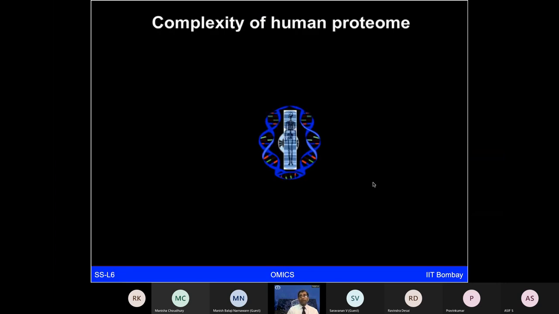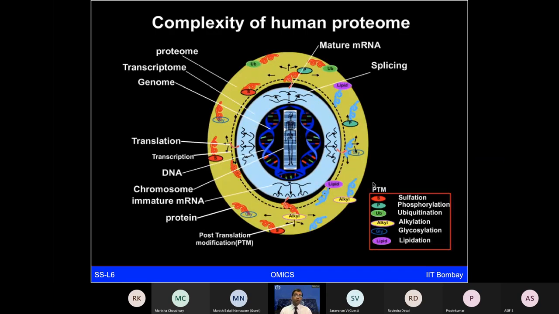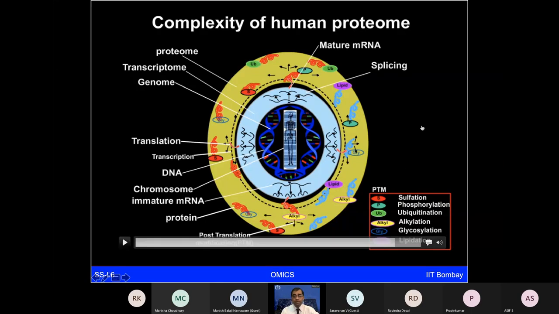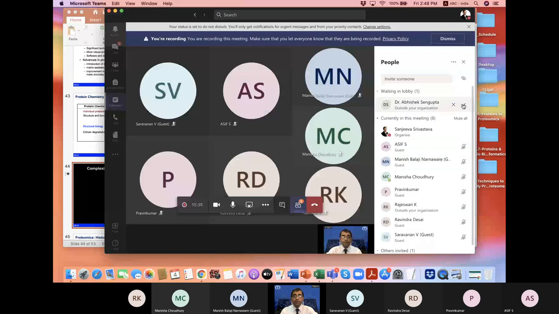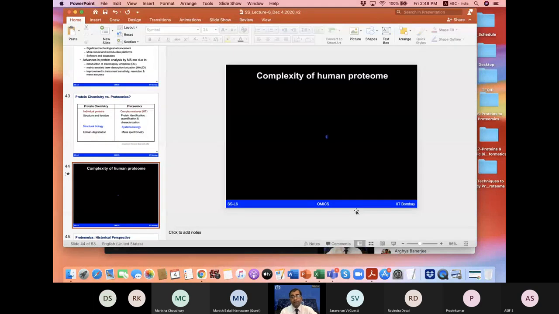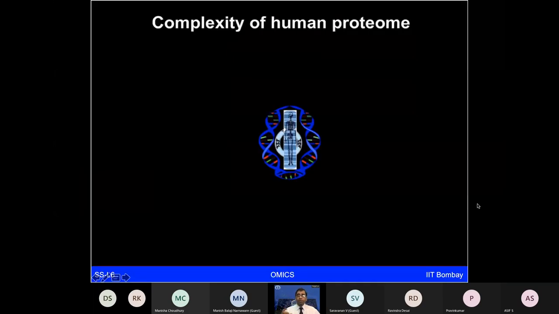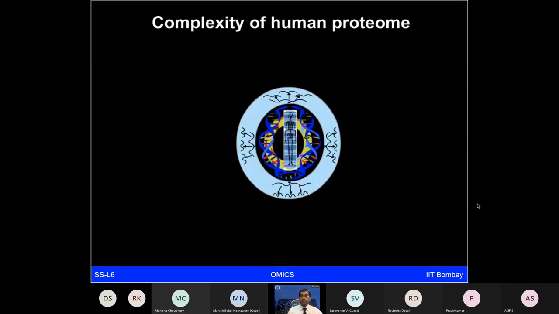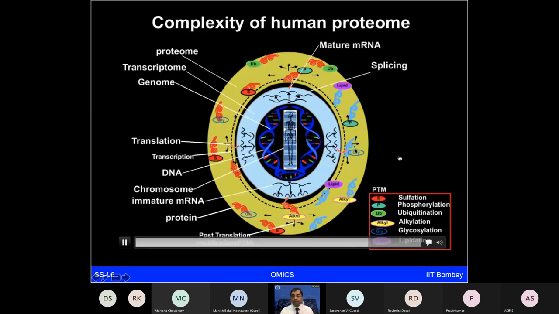So if we want to understand, let's say, a given human body, and look at all its proteins, it's a really complex process. It's not simple, not straightforward. What we are looking at right now are the different levels of information which you want to obtain, starting from looking at the genome, looking at the transcripts, which are very dynamic, and then finally how the various modified forms of the proteins are formed.